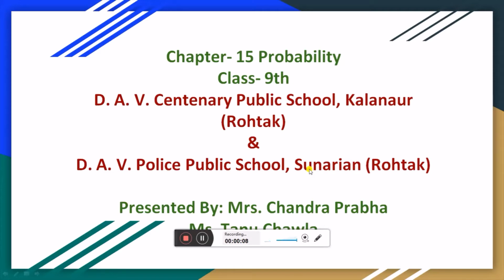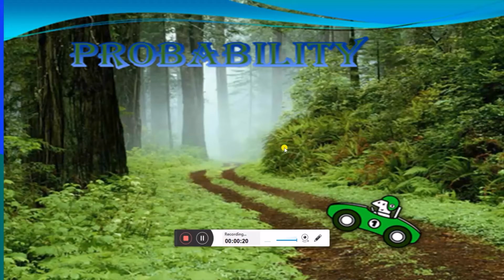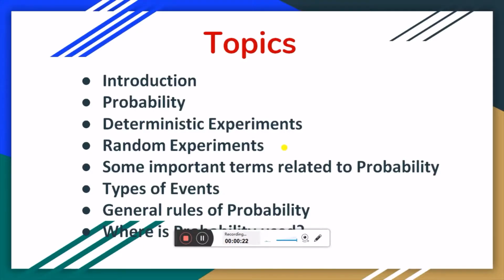Today the topic of my presentation is Chapter 15, Probability, from class 9th. Now let us see what is probability. Let us see the topics included in it. First of all, the introduction part, then probability, deterministic experiments, random experiments, some important terms related to probability, the types of events, general rules of probability, and where probability is needed.